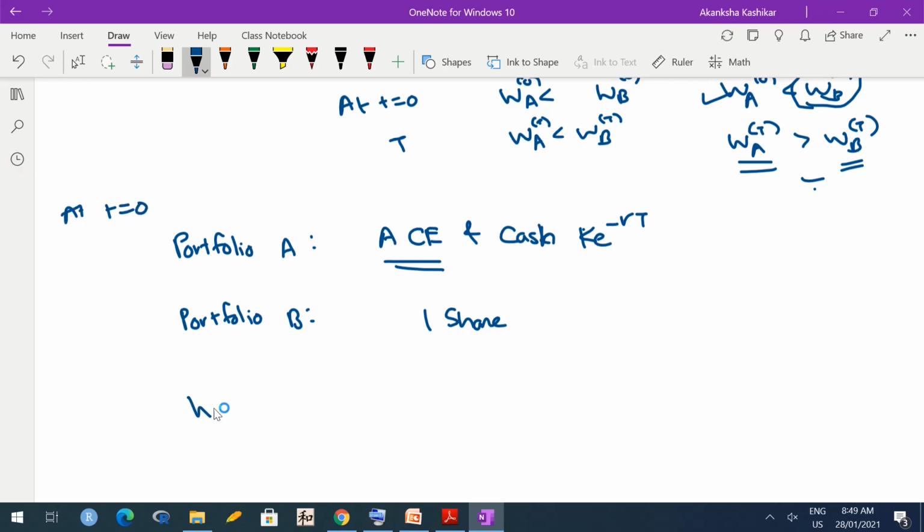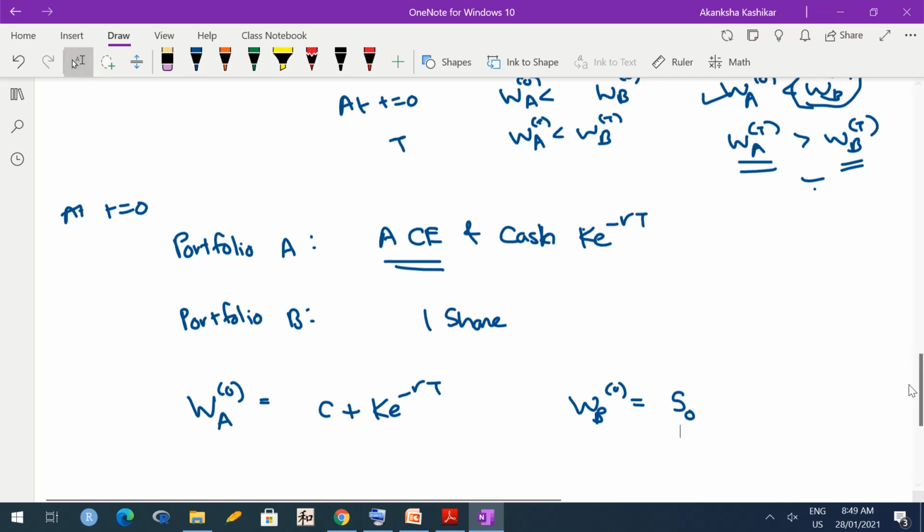So at time 0, worth of portfolio A is, you have a call option. Now you have a call option means it's worth something to you. So how much is it worth? It is worth its cost. So C plus cash K e raised to minus RT. So this is worth of portfolio A. And worth of portfolio B is one share. So at time 0, share price is S0.